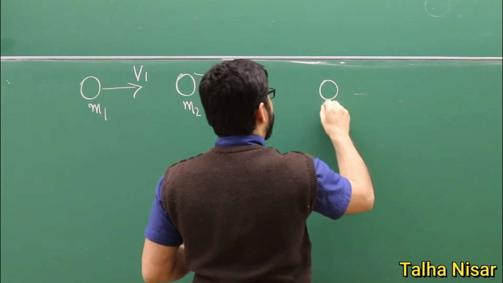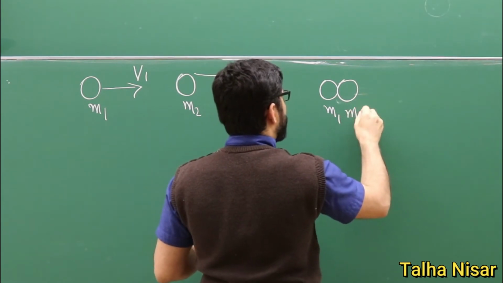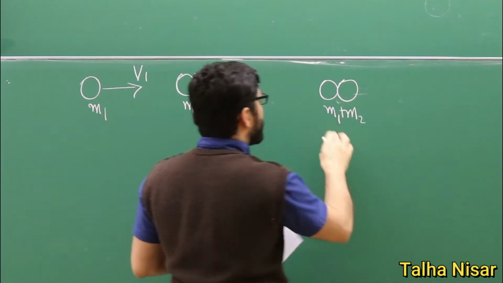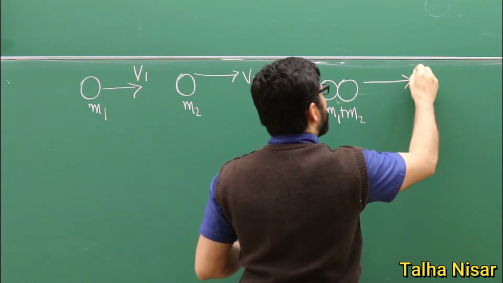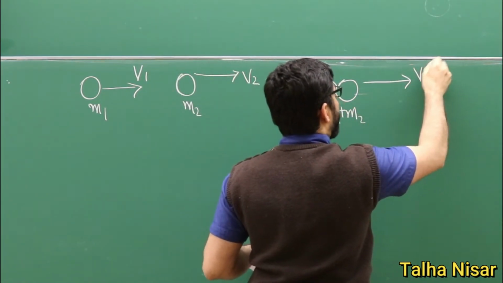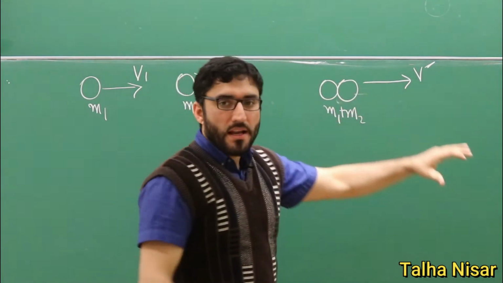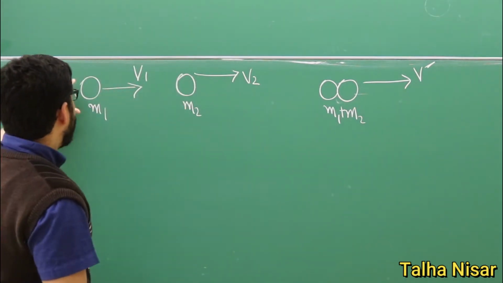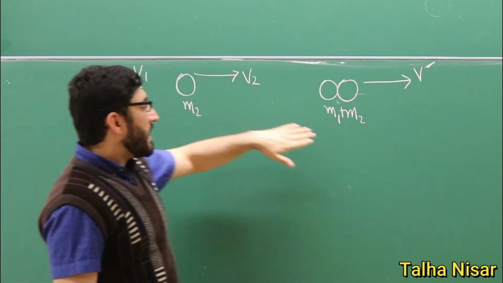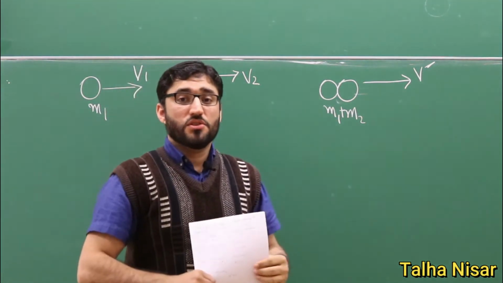So we will have M1 plus M2, which is now one system, and they will move with V prime. We don't write V1 or V2 because they are moving together with the same velocity. Before the collision, they were moving with different velocities, and after the collision they stick together and move with the same velocity.